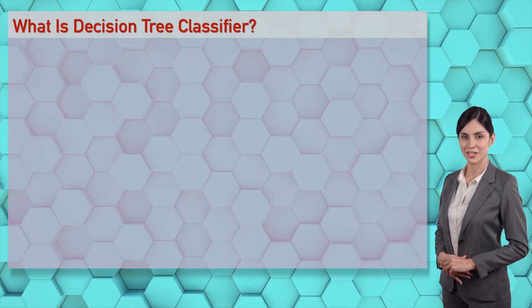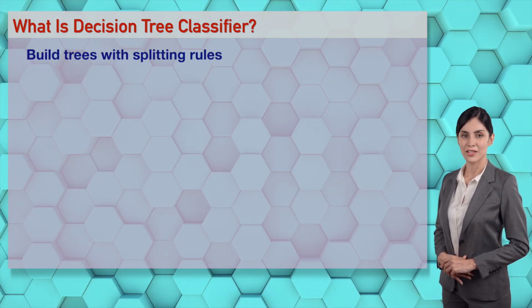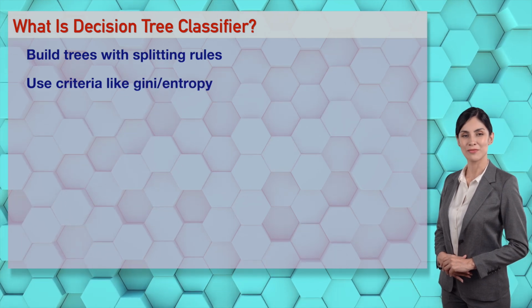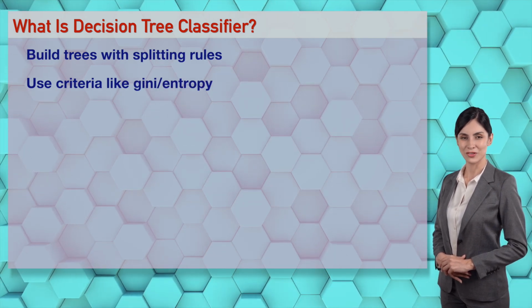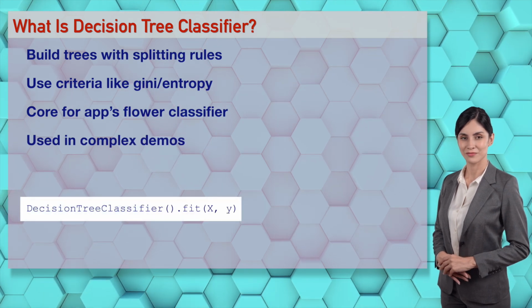Wizard's Decision Tree Classifier is your AI branching crush, darling. It builds trees with rules for classification. Ethan, can you explain splitting criteria? Sophia, how does it fit the app from day 63?